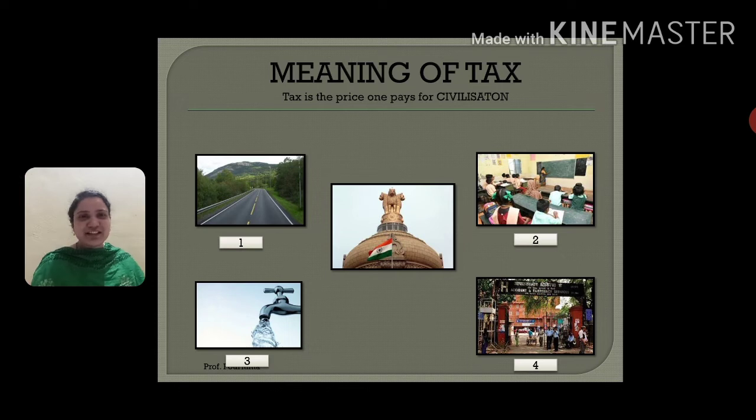And finally we will not pay money to that person. In this condition, the government cannot provide all these facilities to you. As I said, the government is not a natural person, it's a system. It requires money, right? And to provide these facilities, definitely we have to pay money to the government.